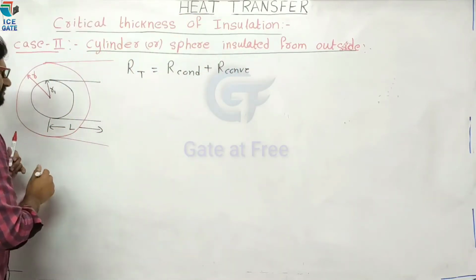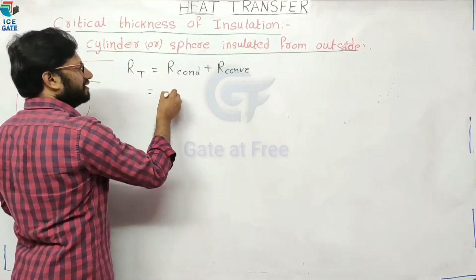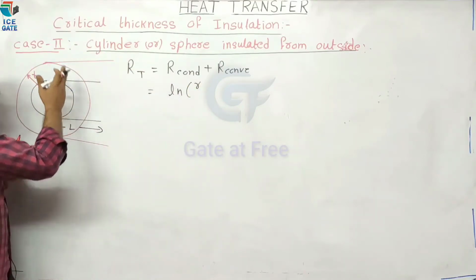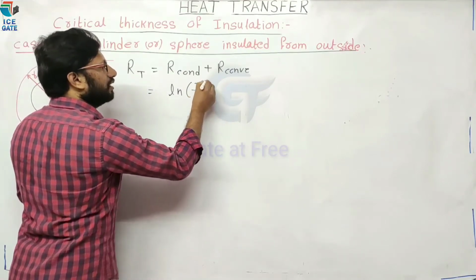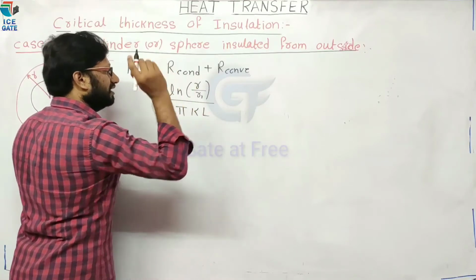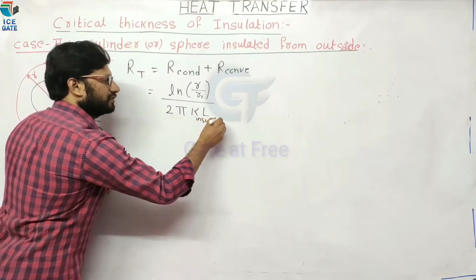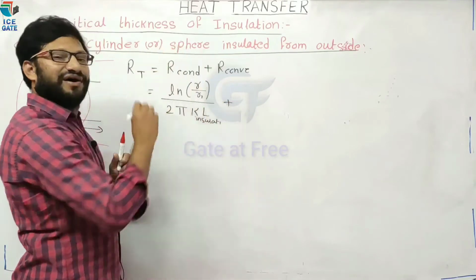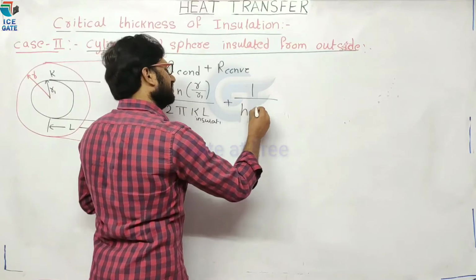For cylindrical shapes, what is the conductive resistance formula? ln(outer radius by inner radius) divided by 2 pi k L. Here the outer radius is R, the inner radius is R1, and k is for the insulation. Now the convective resistance formula is 1 divided by h into area.